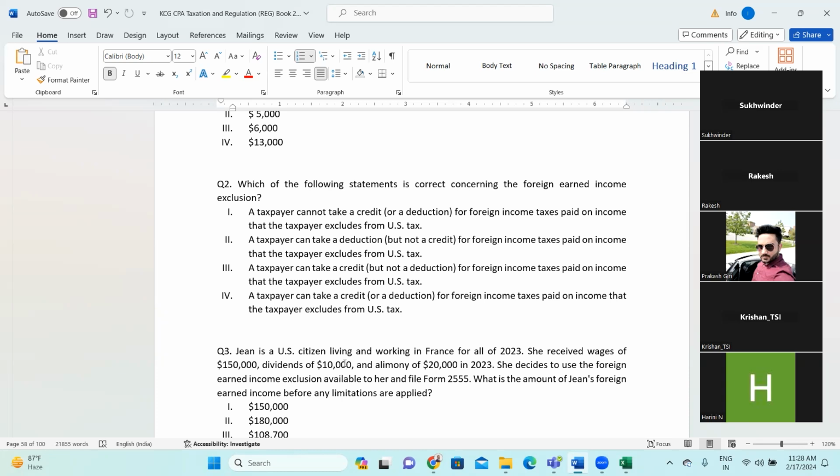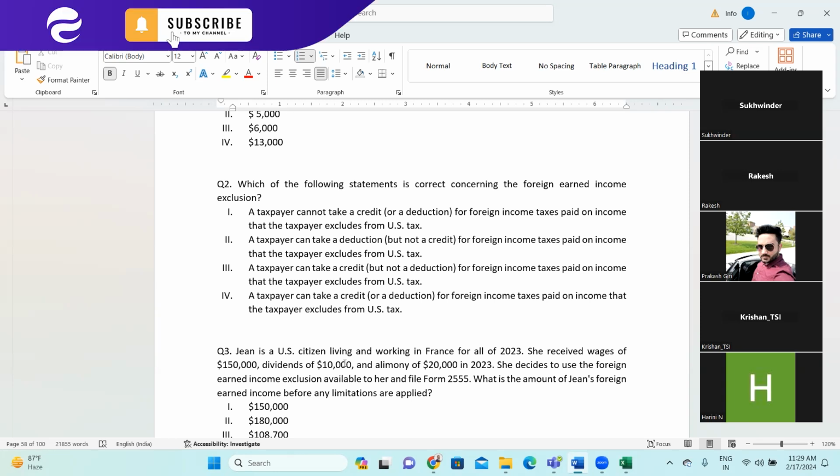Second, a taxpayer can take a deduction of foreign income taxes paid on income that the taxpayer excludes from US. A taxpayer can take credit for foreign income taxes paid on income that the taxpayer excludes from US. So which option is correct?